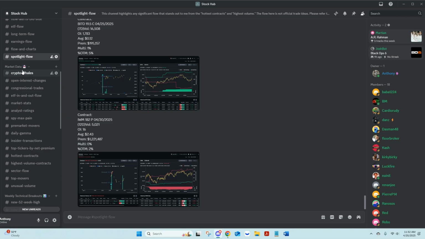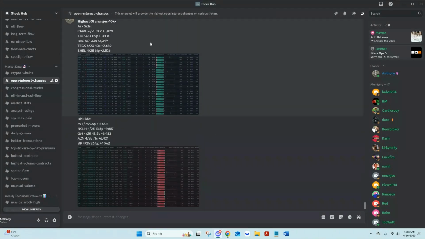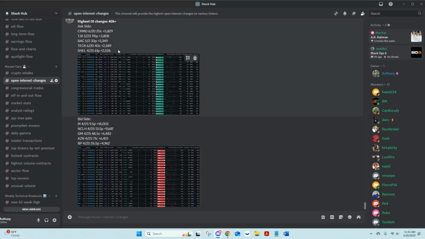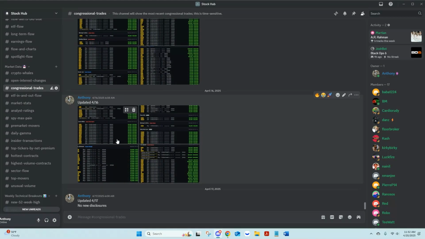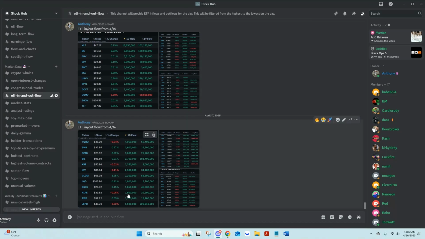So your market data, I have a set in the morning that I update, and then in the evening. So morning updates, we'll take a peek at what's going on with the crypto whales. So I post in here what we can see going on in the crypto market as well. Your open interest changes, I like to post these in the morning. I try to get them out as early as I can. Congressional trades, I will post any new congressional trades here in the morning as well. ETF in and outflow, this is posted in the morning. It's just going to tell you your ETF in and outflow from the previous day.